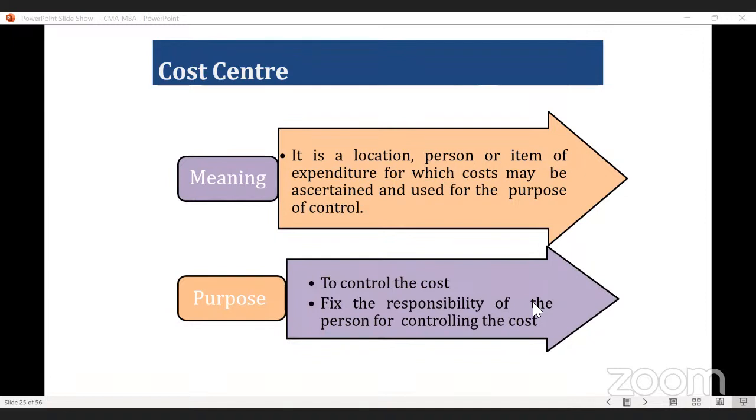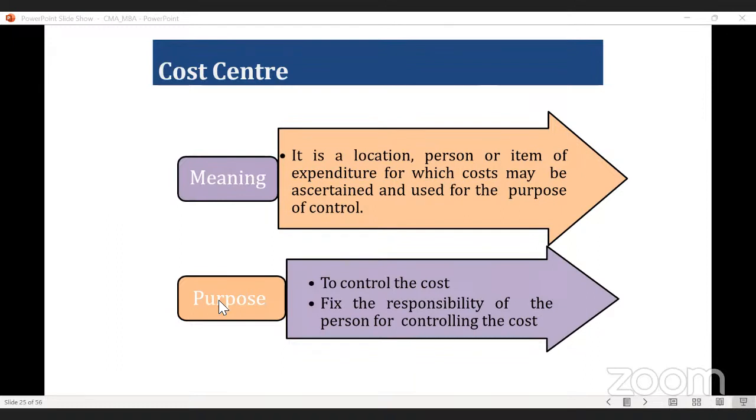Sometimes we are fixing the production manager as the cost center. Why? Because production manager has to control the cost. Because production manager is the key component. Here we can fix some responsibility in order to control the cost. So it is a location, person, or item of expenditure for which cost may be ascertained or used for the purpose. Okay. Very good. So, what is the purpose? Purpose is to control the cost.